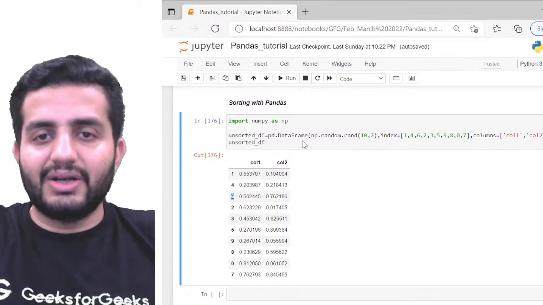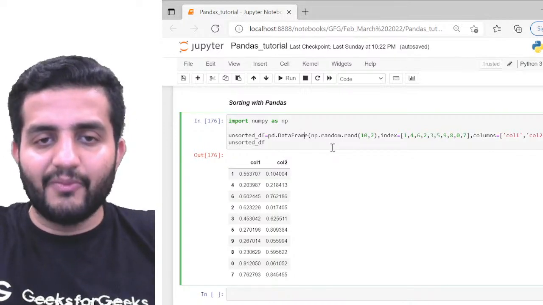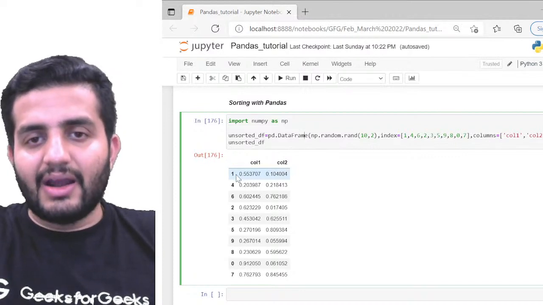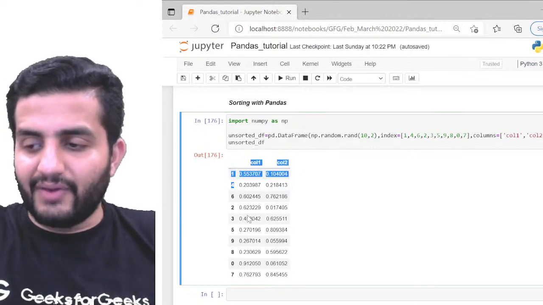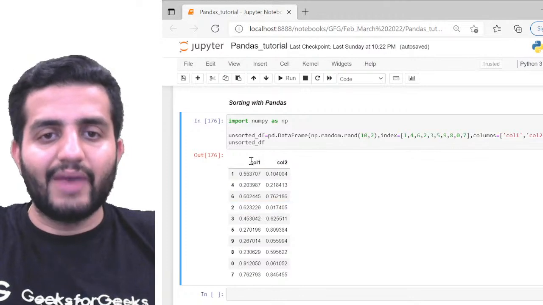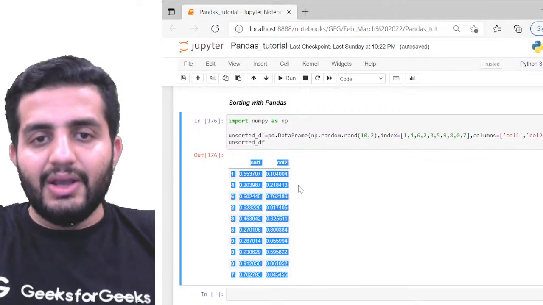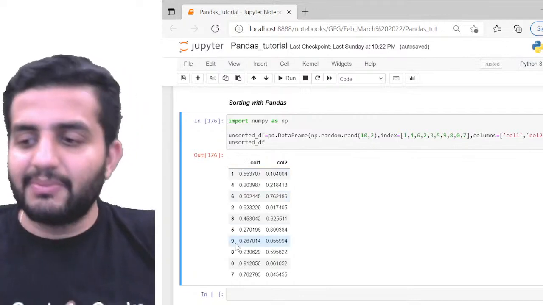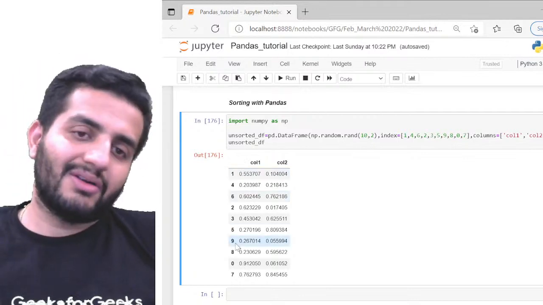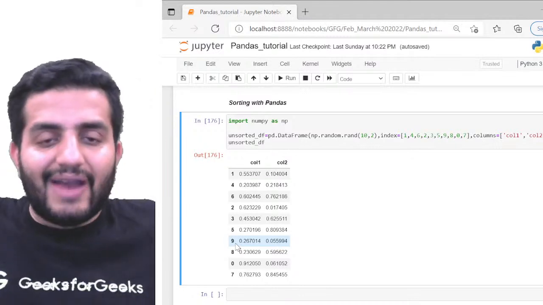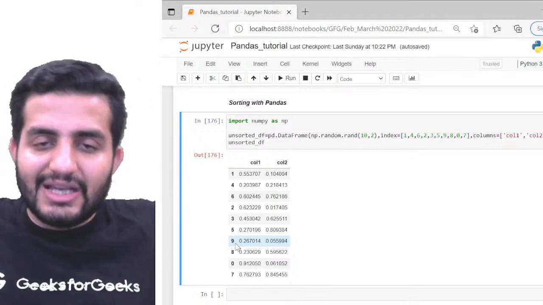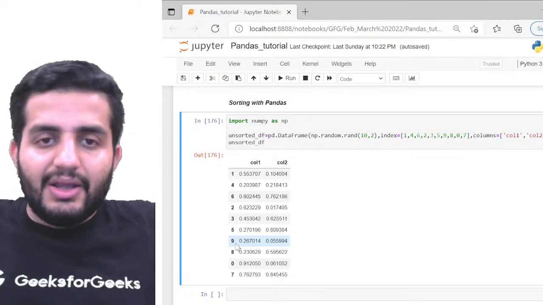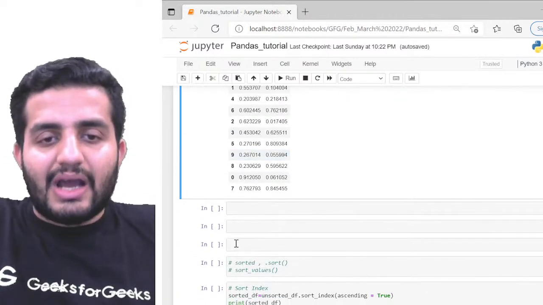I've created a new data set with pretty much random values. By doing that, I'm creating an unsorted data frame with two columns, column 1 and column 2. Now my objective is to sort those indexes, and there could be multiple ways of sorting, maybe in ascending order, descending order, maybe a defined logic of sorting also. So many ways we can sort this data, isn't it? So how can we do that?